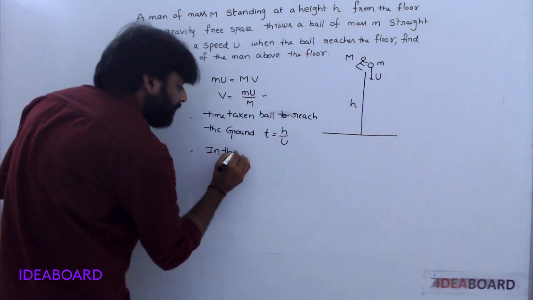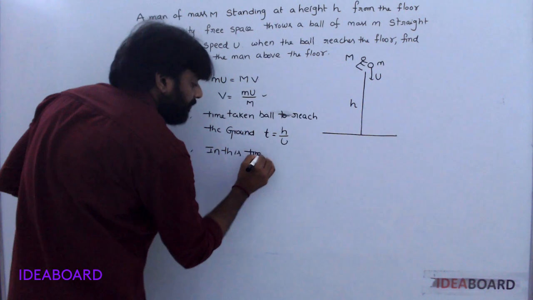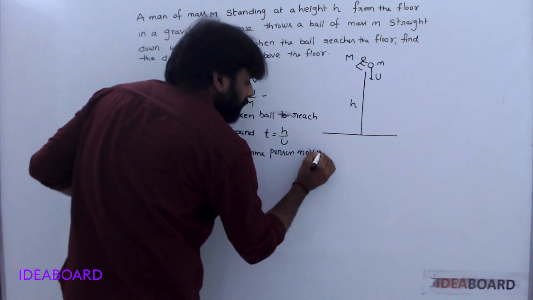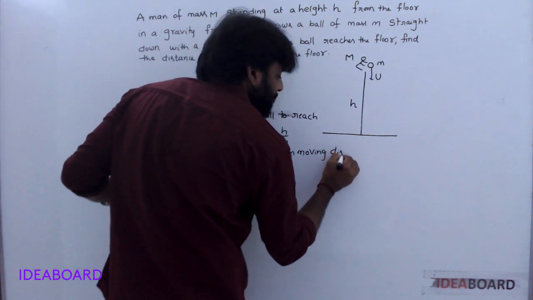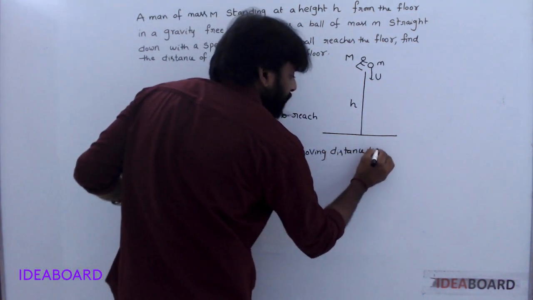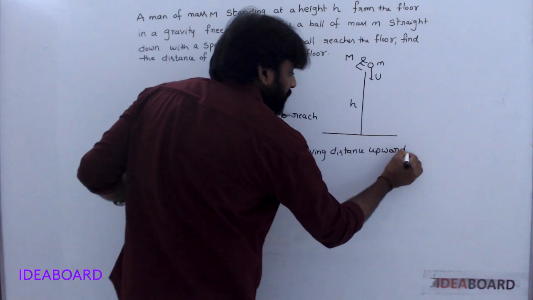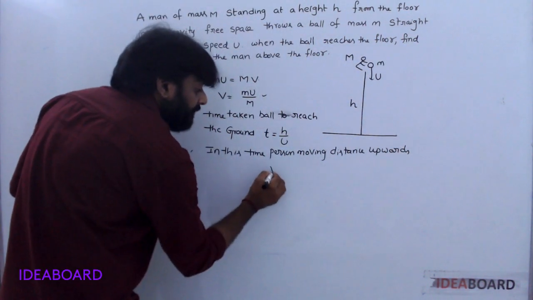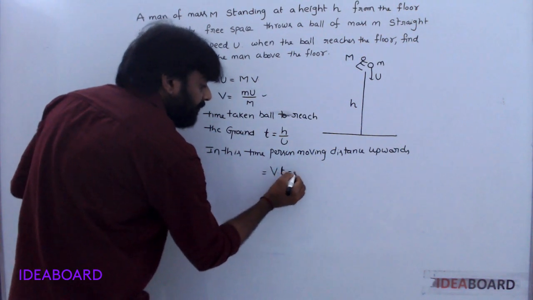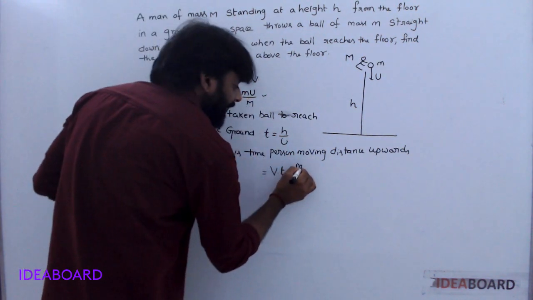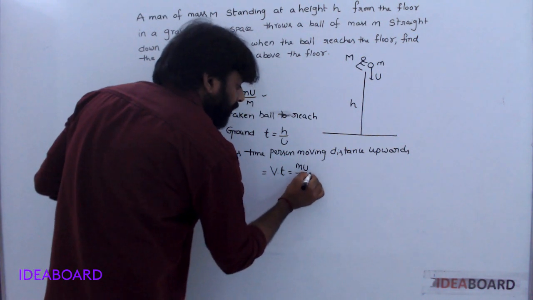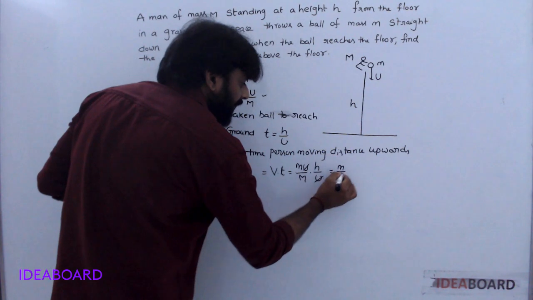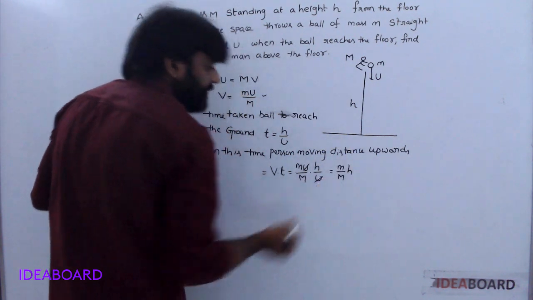In this time, the person moving distance upwards is equal to velocity of the person times time. What is the velocity of the person? m u by capital M. What is the time? h by u. u cancels. Small m by capital M times h.